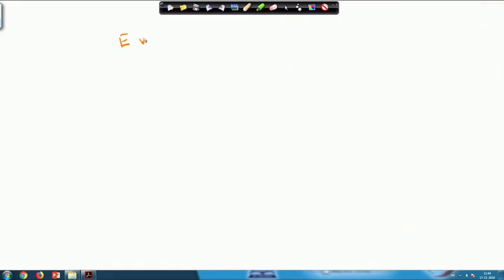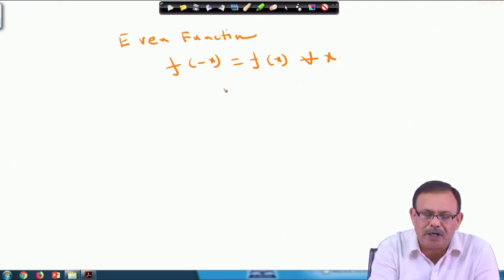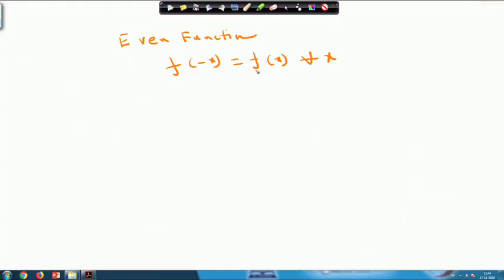What is an even function? As you know, an even function will satisfy f of minus x equals f of x for all x. If a function f x satisfies this property, f of minus x equals f x for all x, we call it an even function.